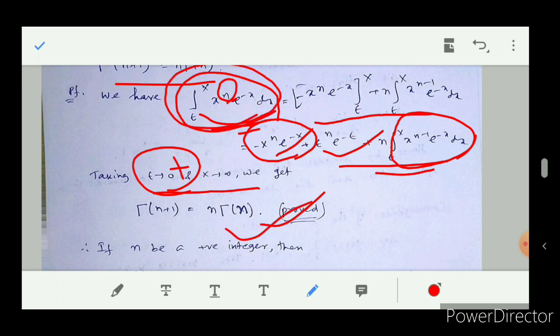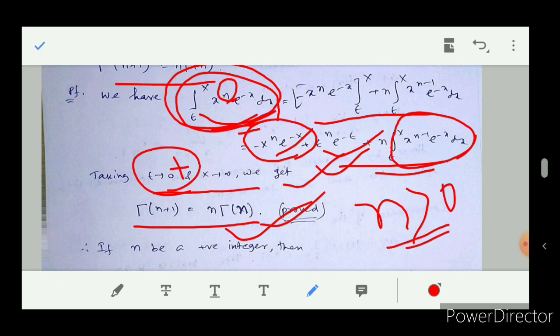Therefore the result becomes gamma n plus 1 equal to n into gamma n. It is true for any positive real number n, because it is convergent for n greater than 0. We can say about gamma n for n greater than 0.